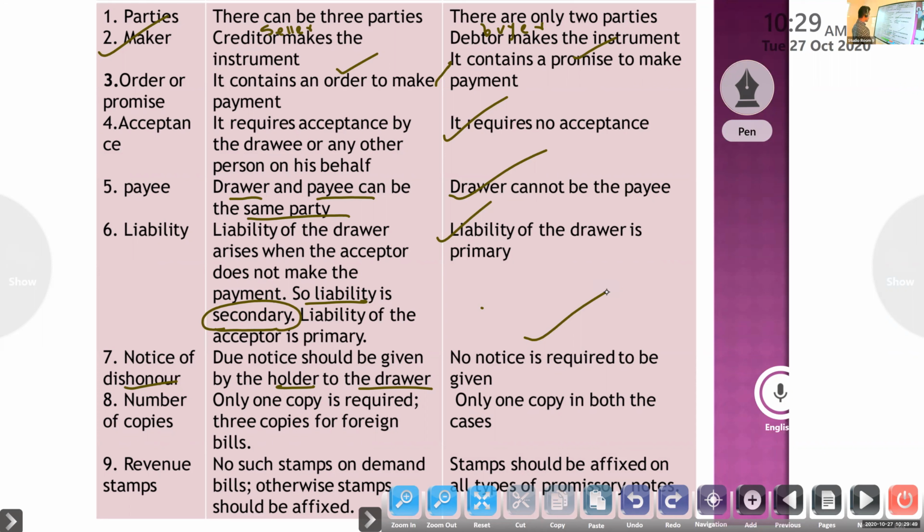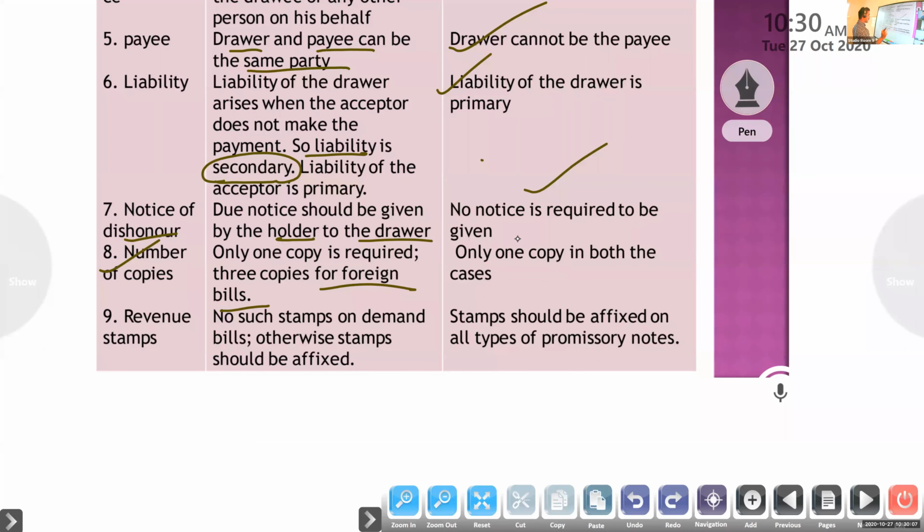Next one, number of copies. How many copies do we have to keep? For a bill of exchange, only one copy is required, but 3 copies for a foreign bill. For example, if you are making a foreign bill, 3 copies are needed. Otherwise, we keep 1 copy. Next, for a promissory note, 1 copy in both cases, foreign or inland. We need only 1 copy of a promissory note.